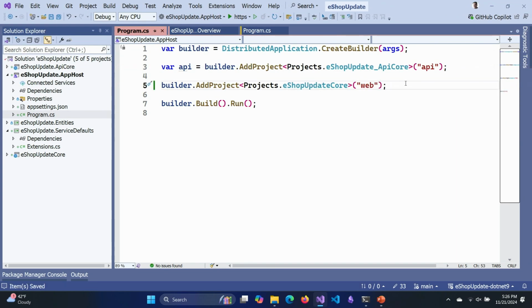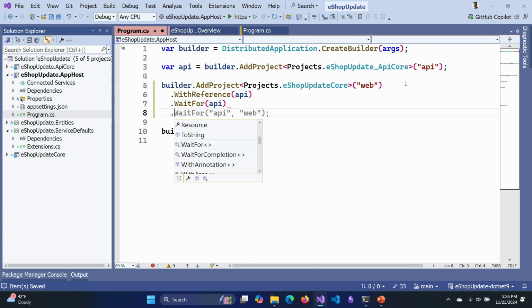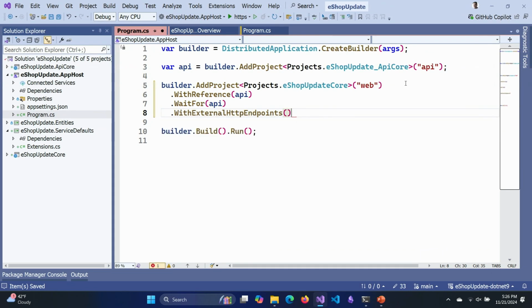Now, I want the web to know about the API. It was a real pain in the neck carrying around that address for the API every time I modified things. So I can give it that reference by saying with reference API. I can also tell it, you know what, you need to wait to start this until the API is done running. And finally, I want to make sure that this is set up for external HTTP endpoints. This is the entry point to our application system.